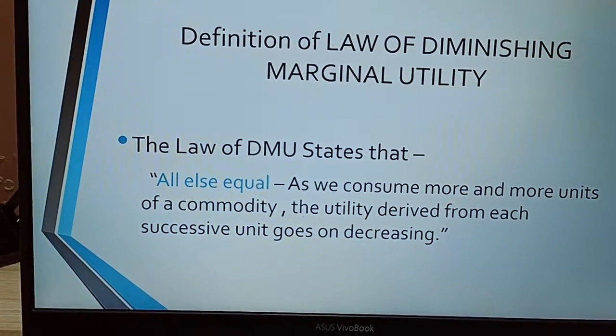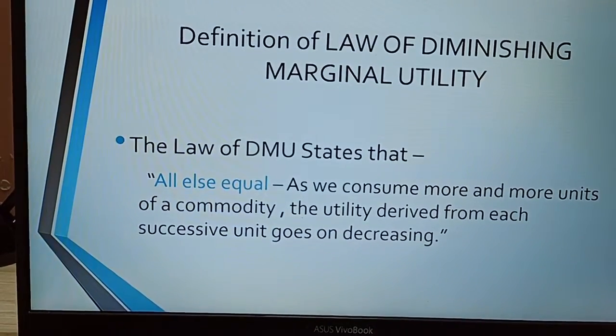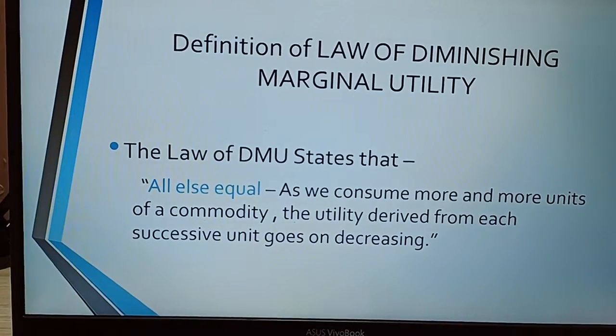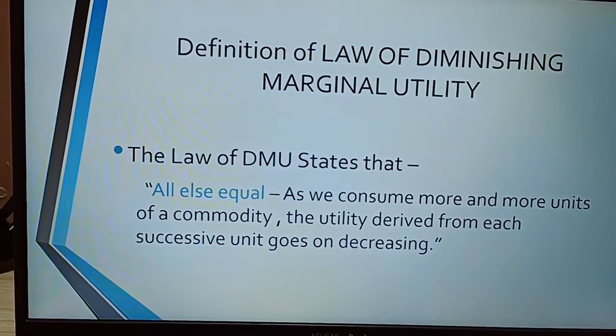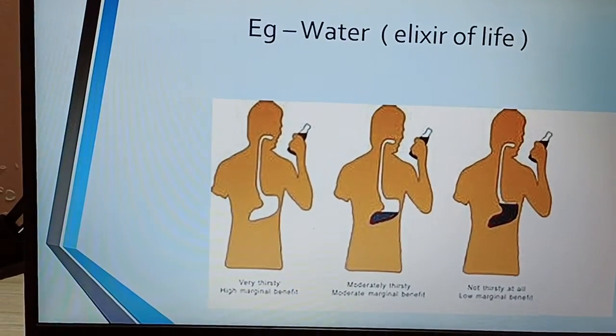Definition of law of diminishing marginal utility. The law states, all else equal, as we consume more and more units of a commodity, the utility derived from each successive unit goes on decreasing. Let's understand this with an example.